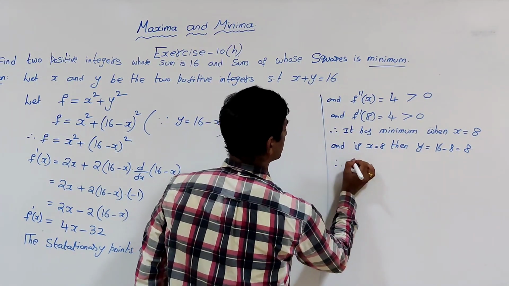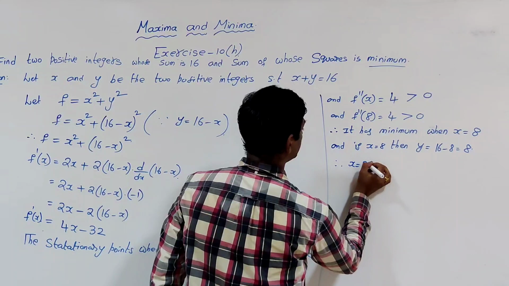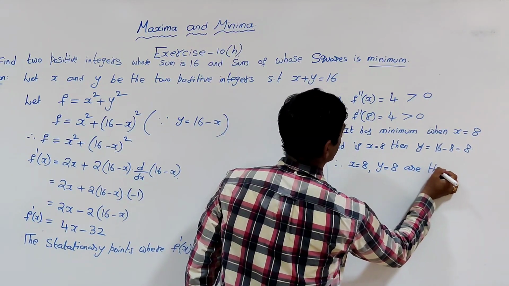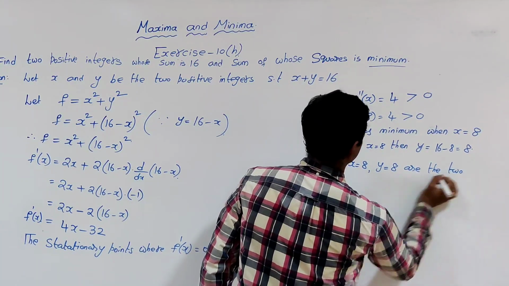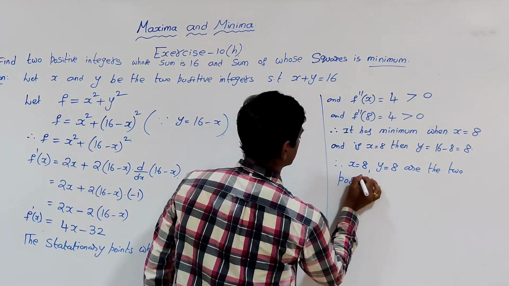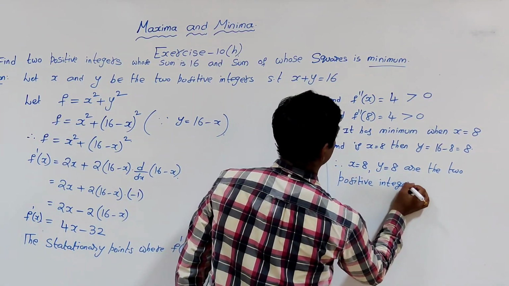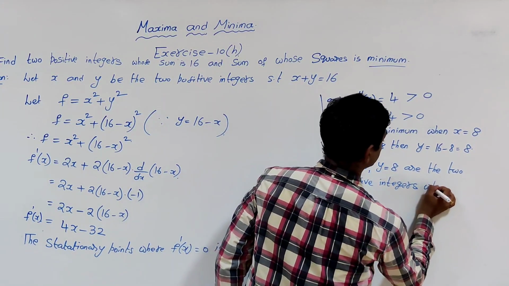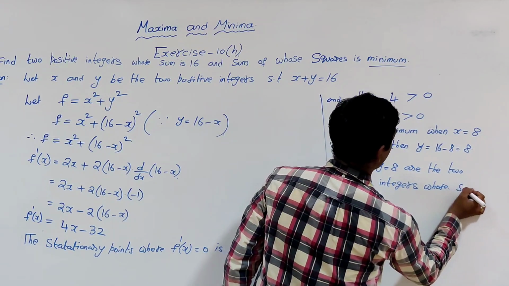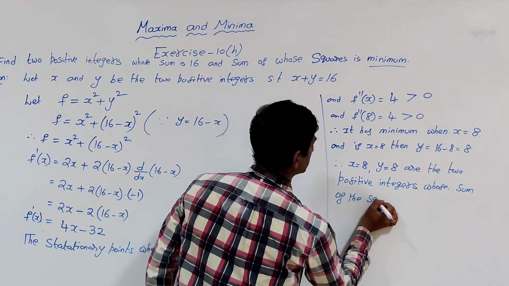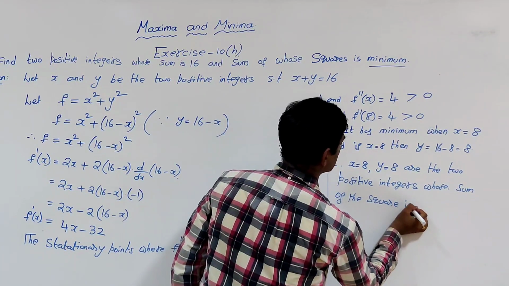So therefore, x is equal to 8, y is equal to 8 are the two positive integers whose sum of the squares is minimum.